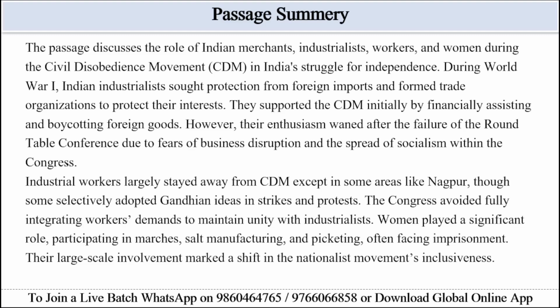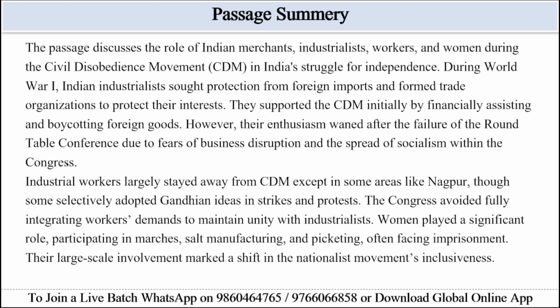So let's see a short summary of this passage. The passage discusses the role of Indian merchants, industrialists, workers, and women during the civil disobedience movement in India's struggle for independence. During World War I, Indian industrialists sought protection from foreign imports and formed trade organizations to protect their interests. They supported the CDM initially by financially assisting and boycotting foreign goods. Their enthusiasm waned after the failure of the Round Table Conference due to fears of business disruption and the spread of socialism within the Congress.